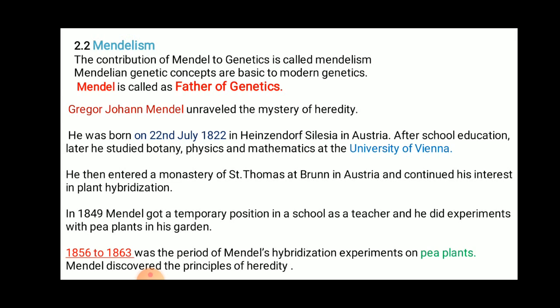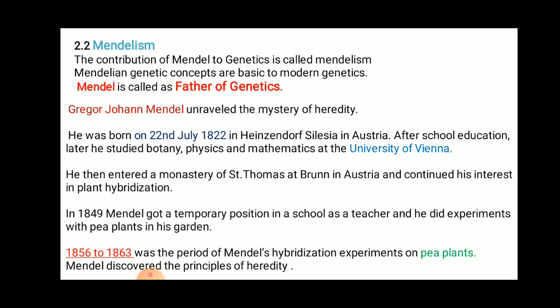In 1849, Mendel got a temporary position in school as a teacher, and he did experiments with pea plants in his garden. Then 1856 to 1863 was the period of Mendel's hybridization experiments on pea plants.